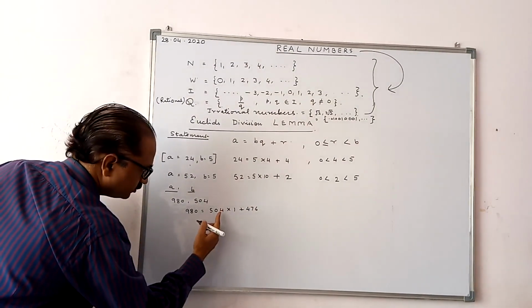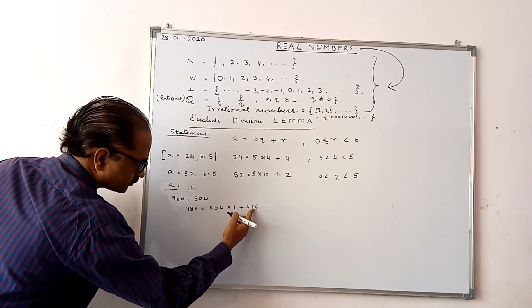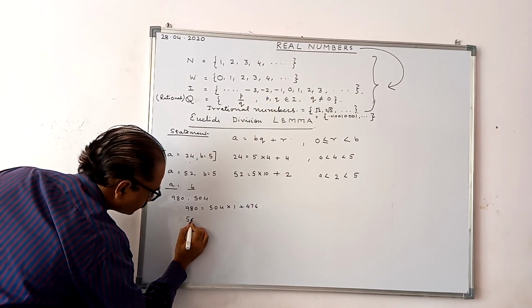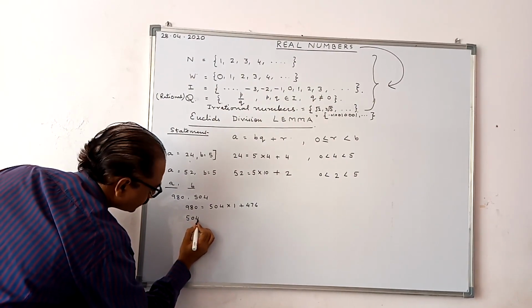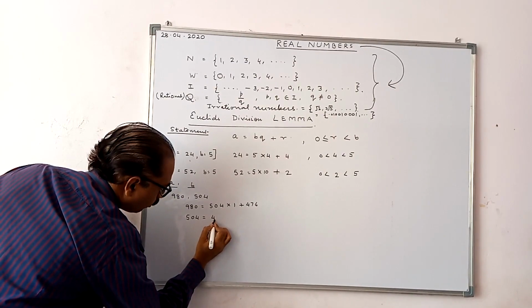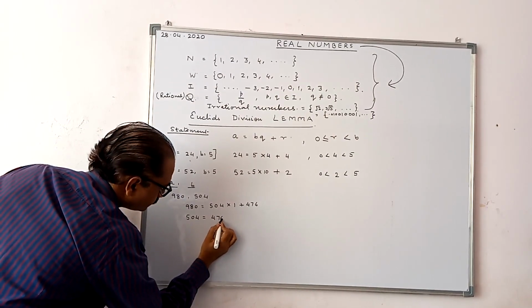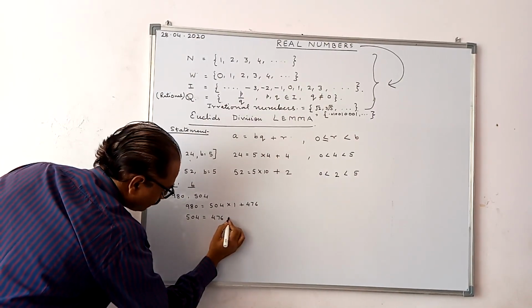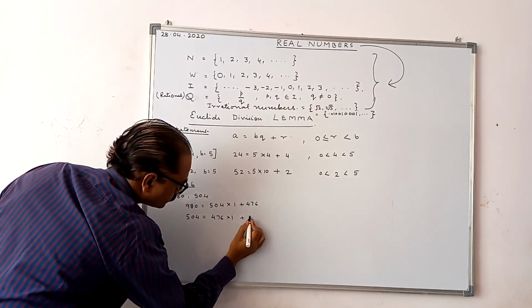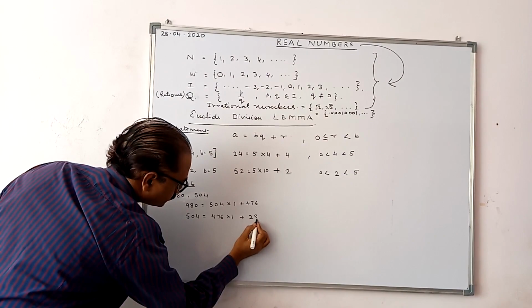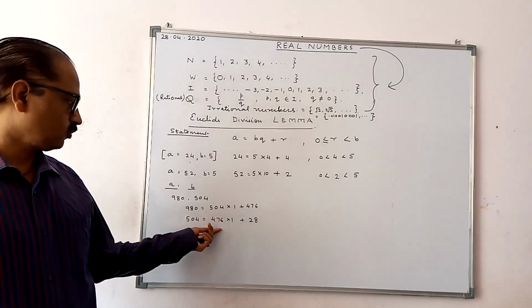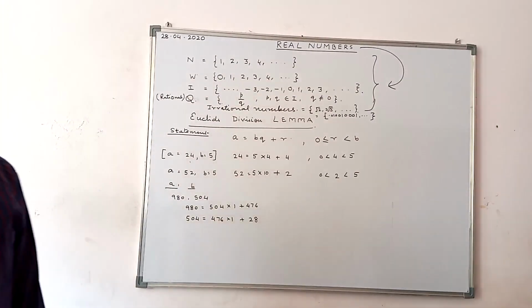Again you see, this number has to be divided by this. 504 is equal to 476, it will go again 1 time, plus 28. 504 is equal to 476 into 1 plus 28.